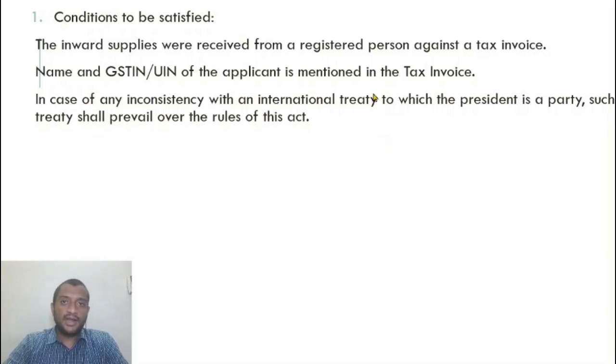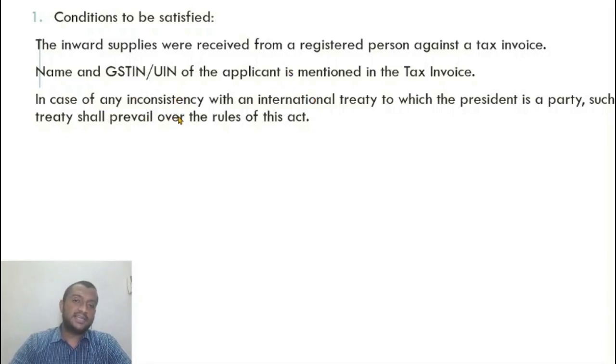So for a UN body to claim a refund, these three conditions have to be satisfied. What are those? One, in the invoice issued to the UN body, it has to clearly mention the UIN of the recipient, that is the UN body, and the supplier. Alright, that should be mentioned in the tax invoice. The inward supplies have to be received from a registered person with a valid tax invoice.